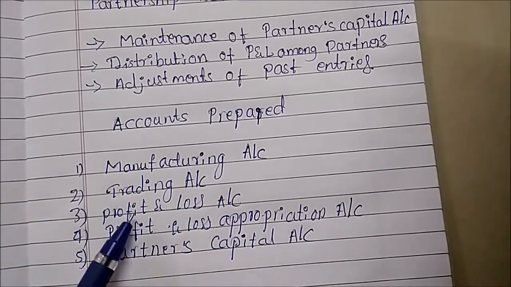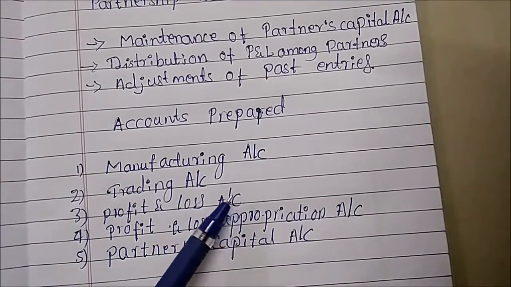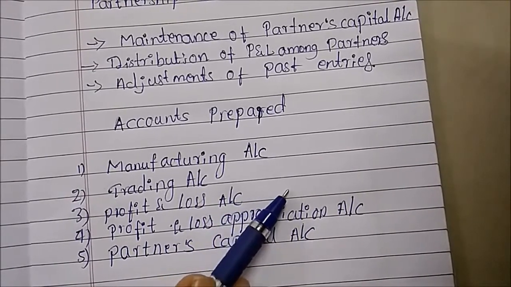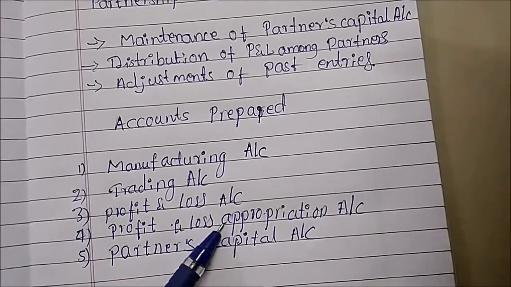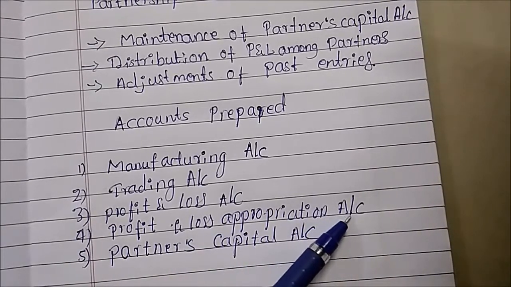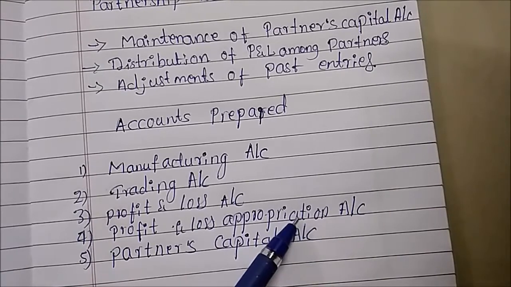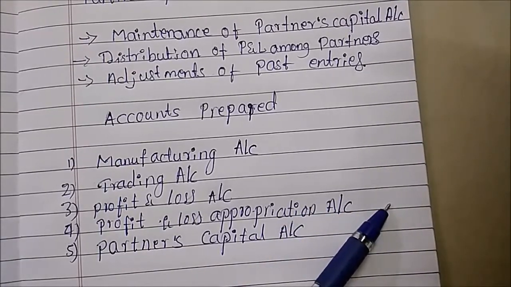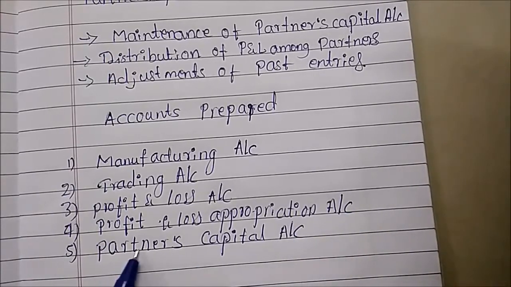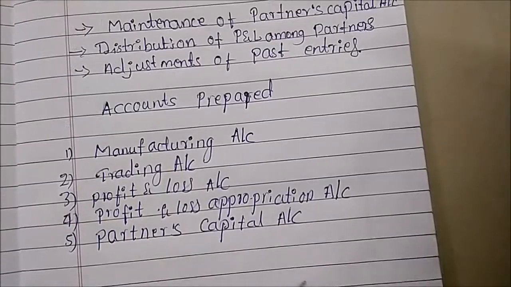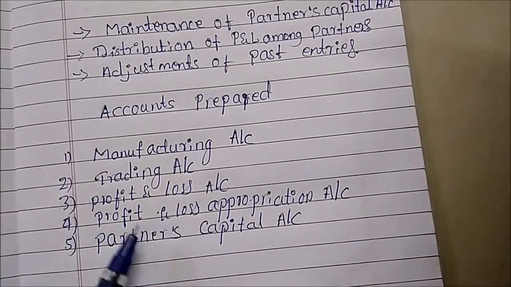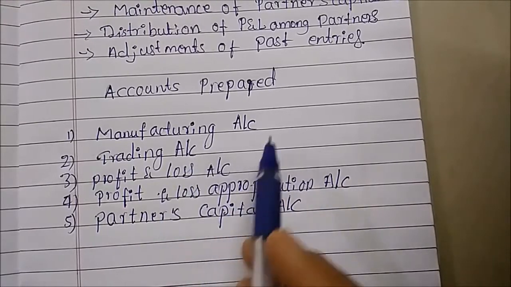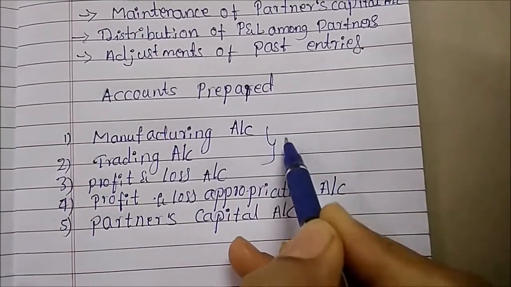The total amount of this profit and loss account will be further calculated in the profit and loss appropriation account. This account is for distributing the profit and loss to the partners. Later on we will calculate the partners' capital account. So I will show you the format of the profit and loss appropriation account.